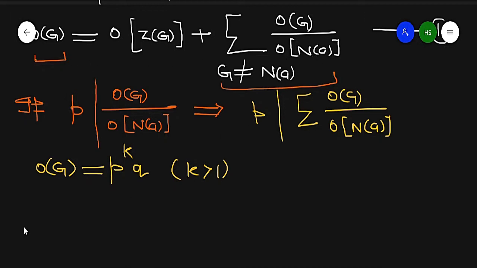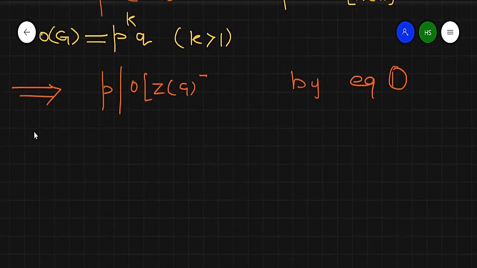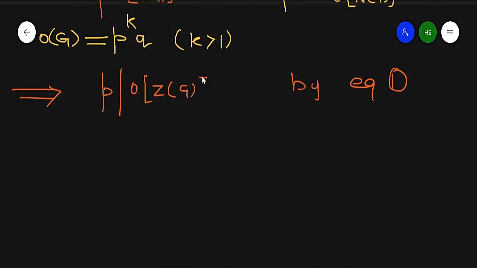So it implies P divides order of center of G, by equation number 1. P divides order of center of G by equation number 1, which is impossible. So in the given part, P does not divide center of G, which is a contradiction.